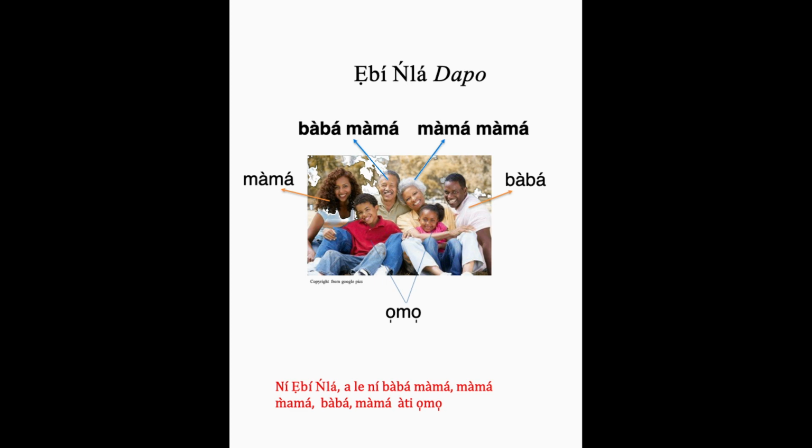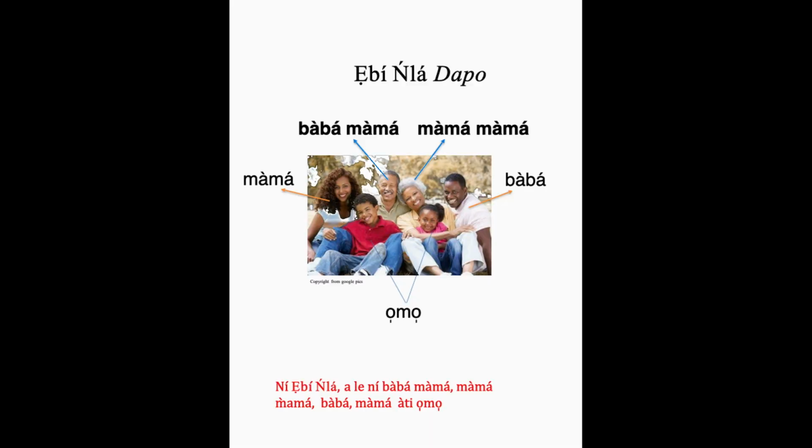He's talking about the parents of his mom. And that's why you have Baba, Mama, that's the father of the mother, which is grandfather from the mother's side. And then you have Mama, which is grandmother from the mother's side also.